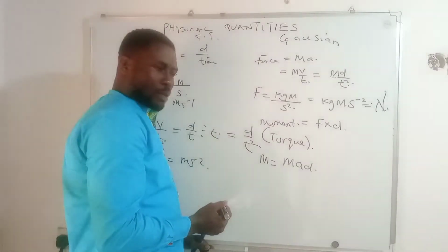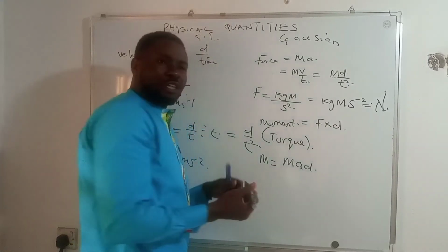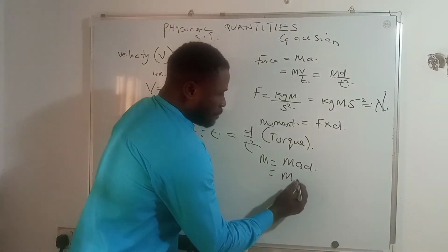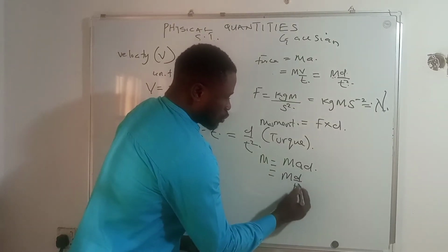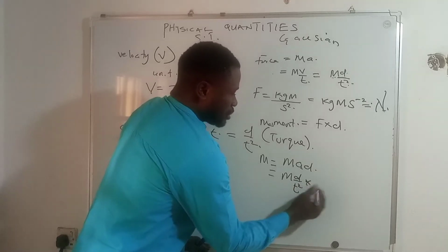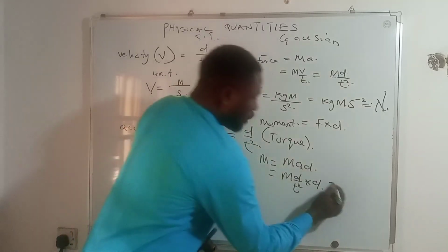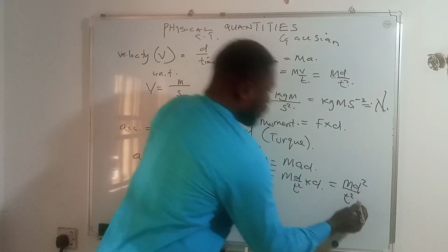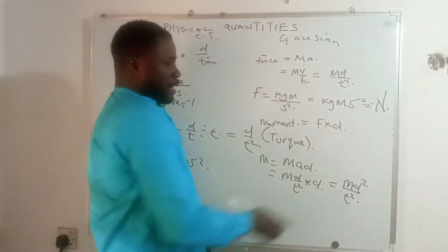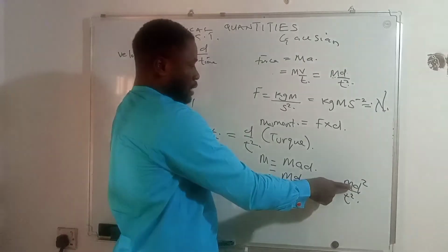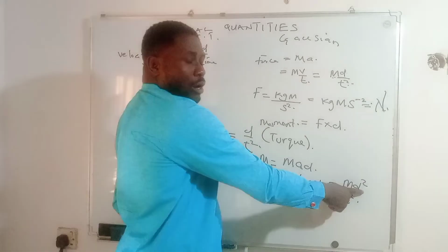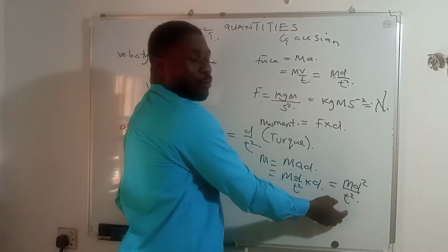D. You have M A D. Now again, A is not a fundamental quantity. We substitute A. That gives us M D all over T squared times D. So you now finally have M D squared all over what? T squared. So the moment of a force is the product of mass and the square of what? Displacement all over what? T squared.